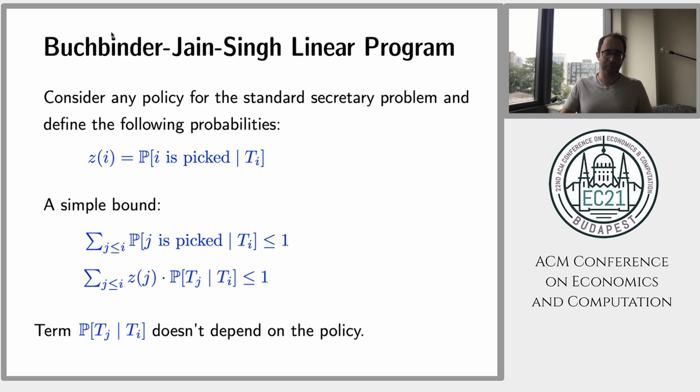Up to time i, the probability that j is picked, if i is the best so far, is at most 1, essentially because you can only pick at most one secretary. And then you can write the probability that j is picked conditional on t_i as z_j times the probability of t_j conditional on t_i. The nice thing is that the probability of t_j conditional on t_i doesn't depend on the policy at all. It's just a number you can compute. It just depends on the fact there's a random order.